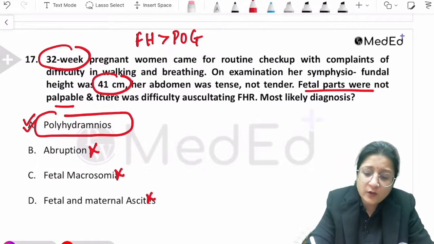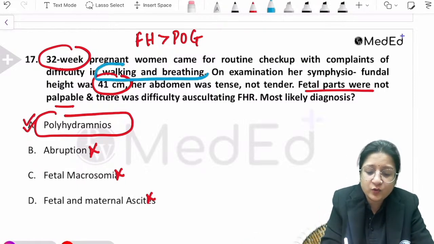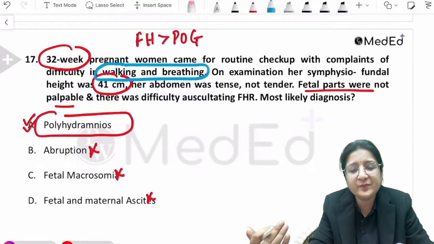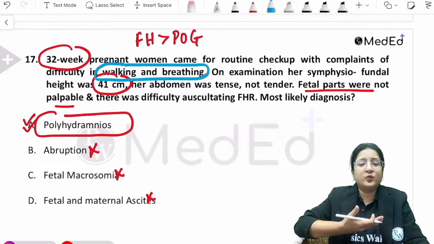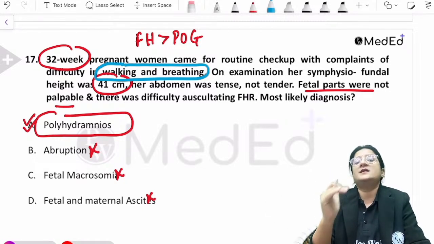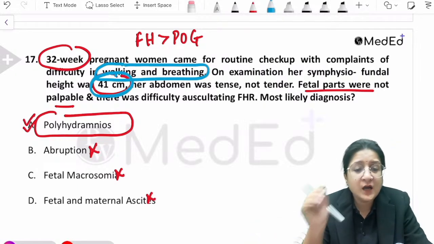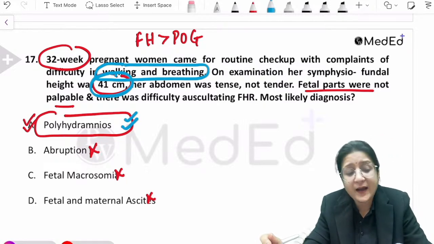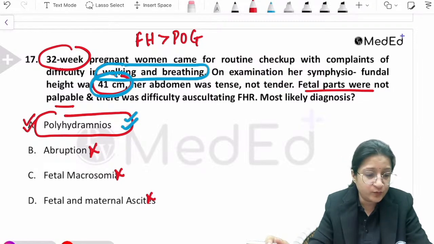Okay, so I've told you what goes in favor of polyhydramnios. With an over distended uterus, these are the clues: difficulty walking, difficulty breathing, the over distended uterus putting pressure on the diaphragm upwards. That's why I'm thinking over distended uterus here, plus fundal height more than the period of gestation. More pointers towards the diagnosis of polyhydramnios. That's why the answer is A and not D, Pradyuman.